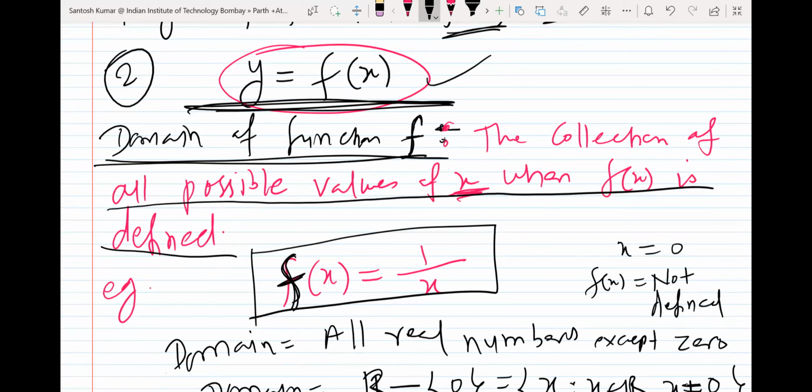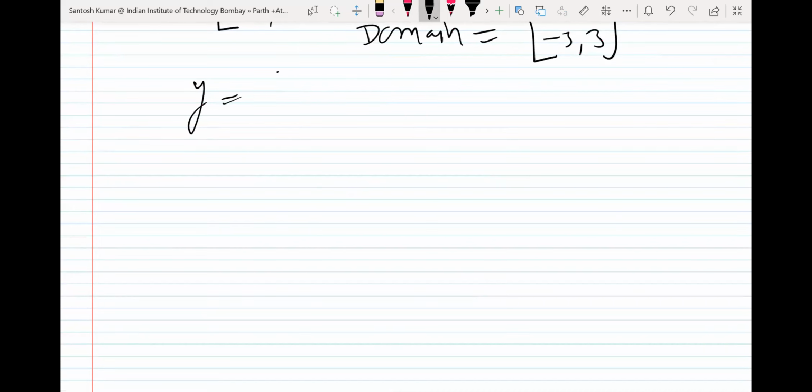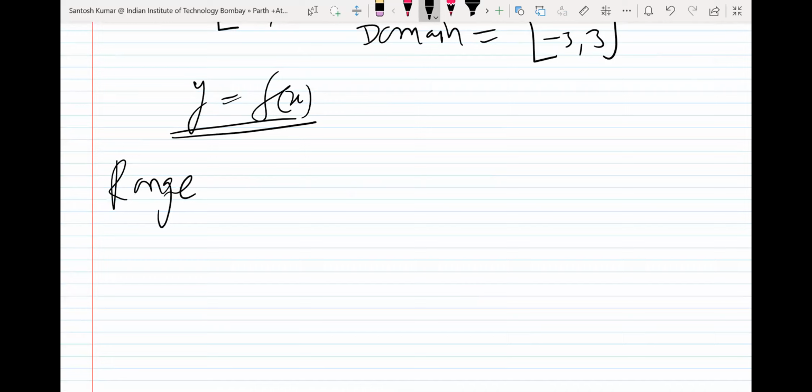Domain is the possible values of x, range is the possible values of y. Simple. So let's come to the definition of range. We are given y equal to f(x), a function, and they want the range of the function.